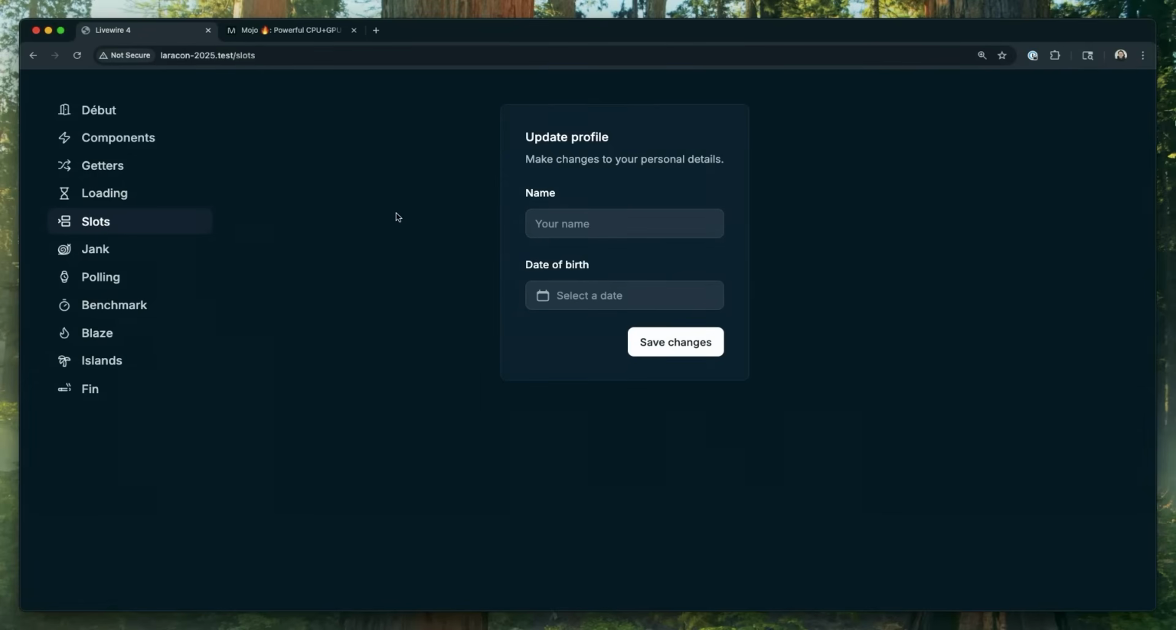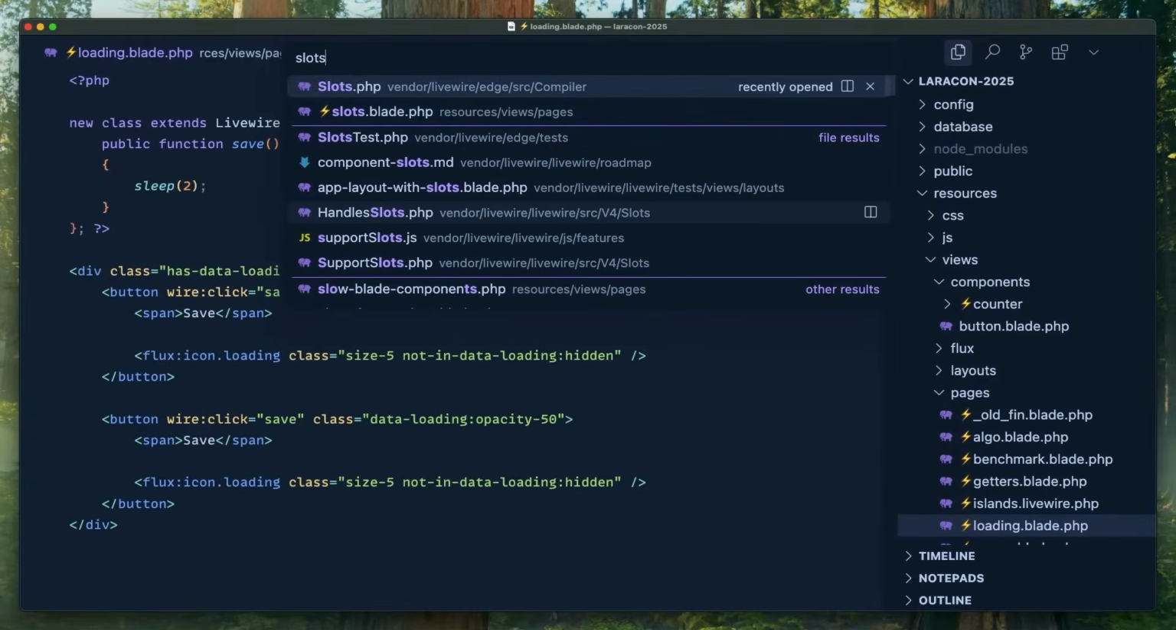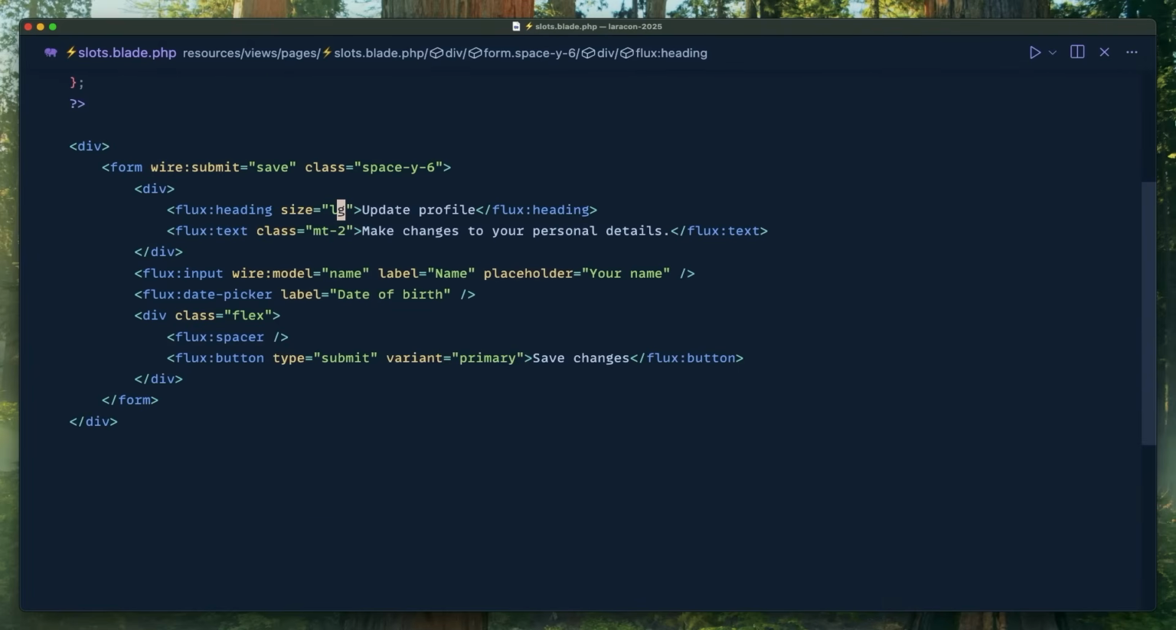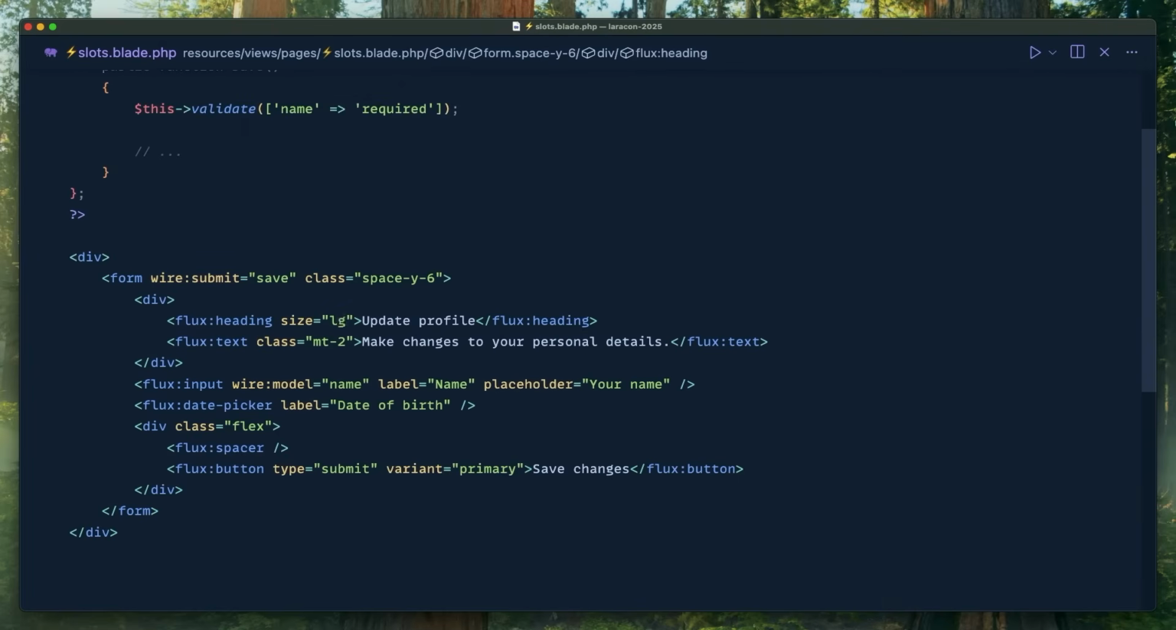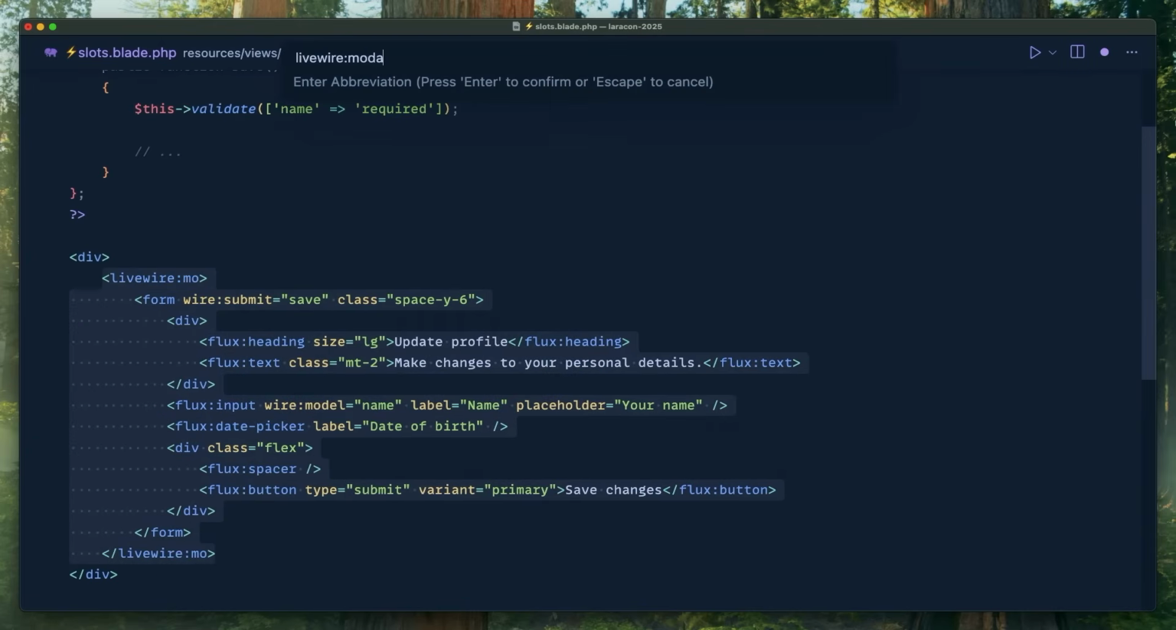Let's keep going. One more kind of goodie here. Livewire has been missing slots, right? Since day one. And that's been a super highly wanted and requested feature for a long time. And I don't know how else to dress it up, but we got them.